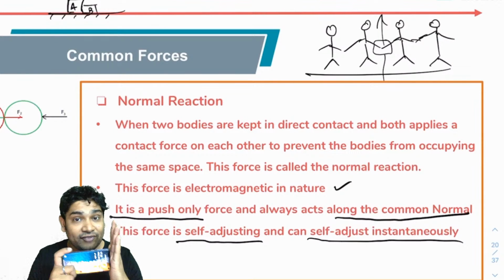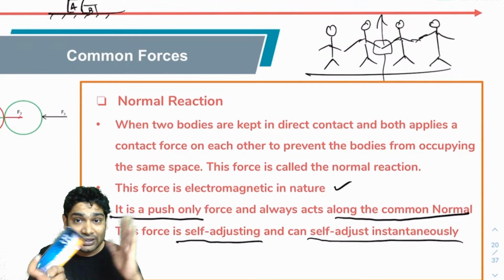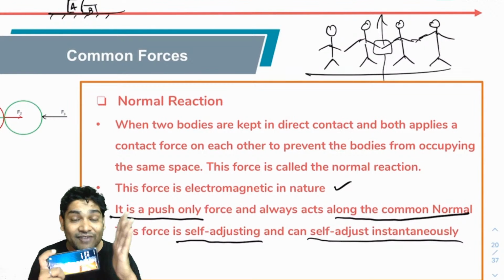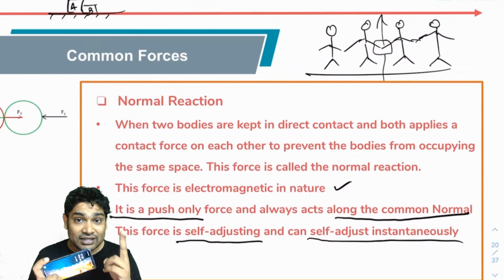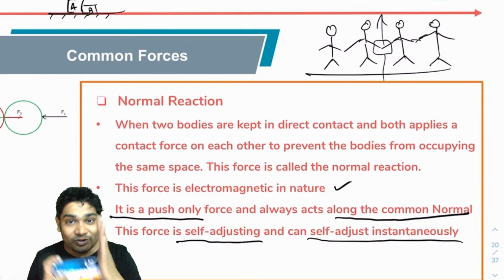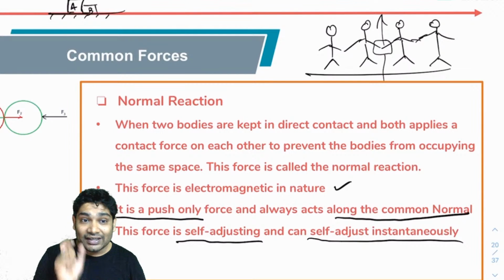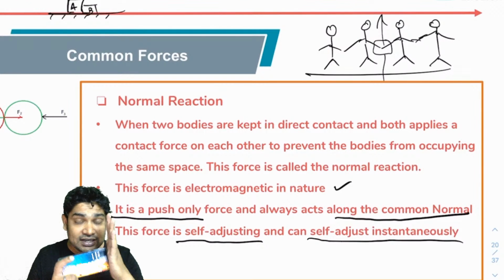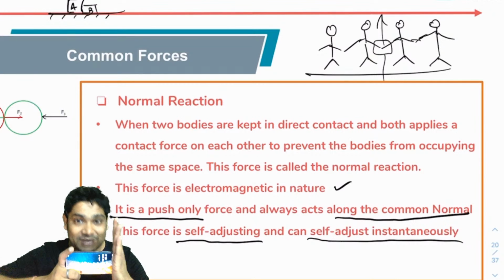If 1 Newton was required to stop this solid from entering this solid, then it will push it by 1 Newton. If 2 Newton is required, then 2 Newton would be applied. So normal reaction will take up a value which will ensure that this solid does not go through this solid. And it can self-adjust its values as I keep on changing my force.